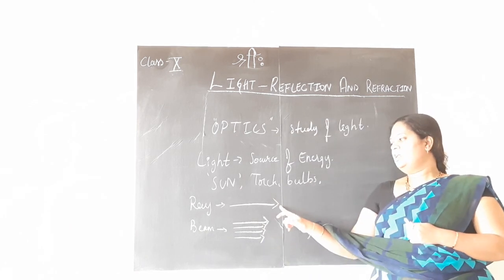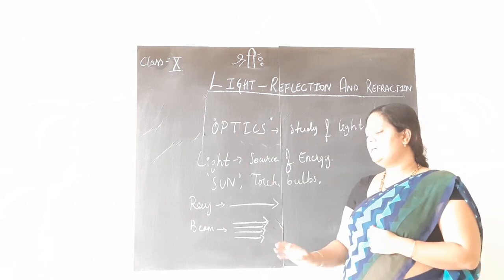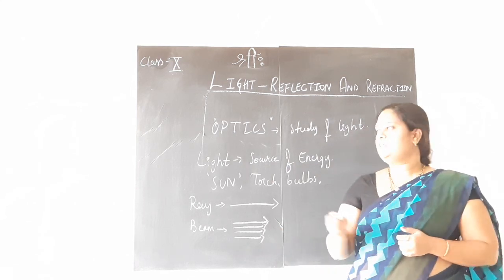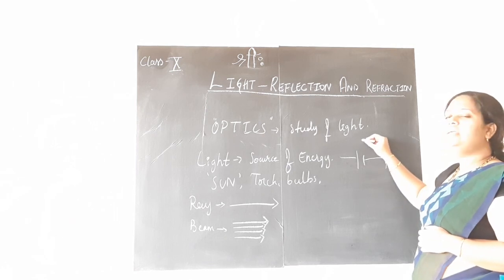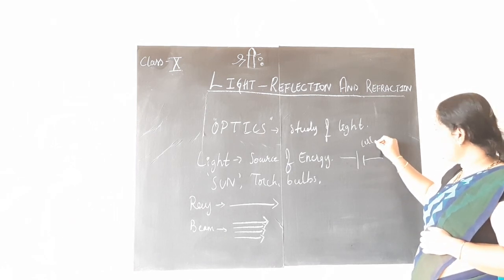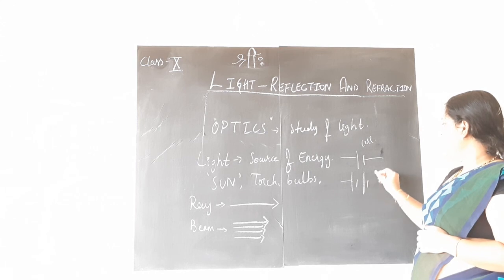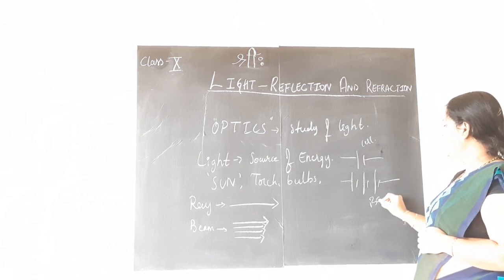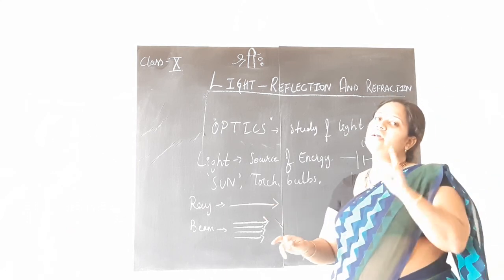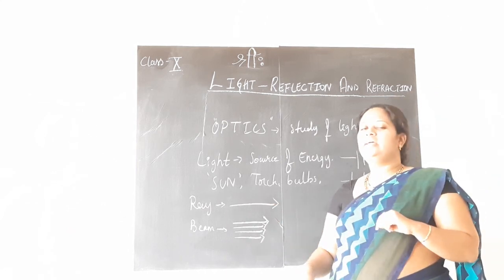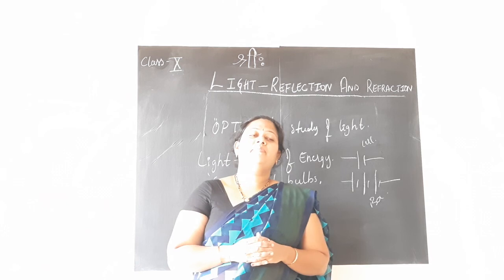Single line means single ray, this ray of light. Together it is a beam of light. You have studied in electricity, no? One positive, one negative means it is just a cell. But when you have many cells together, it is a battery. Similarly, here also a single line means a ray of light. Multiple rays together is a beam of light, children.